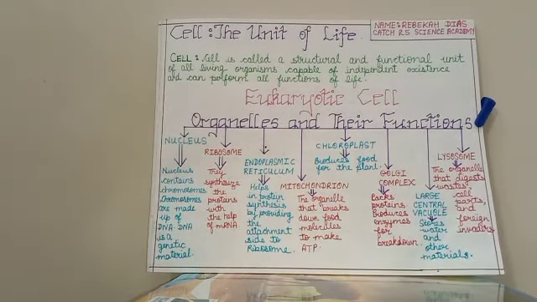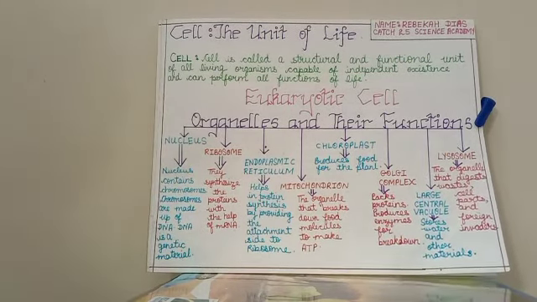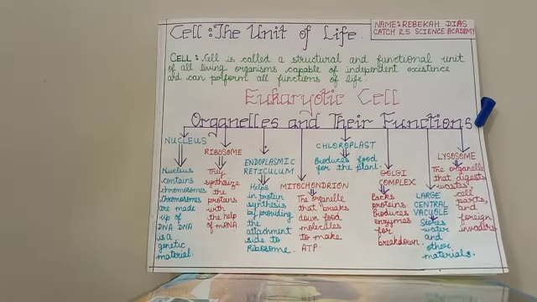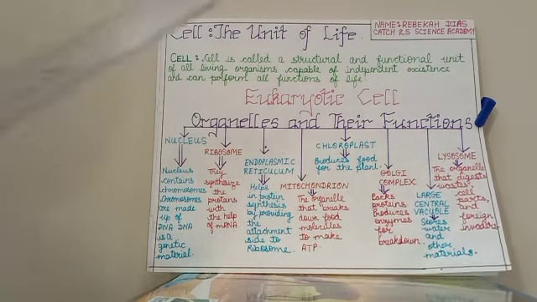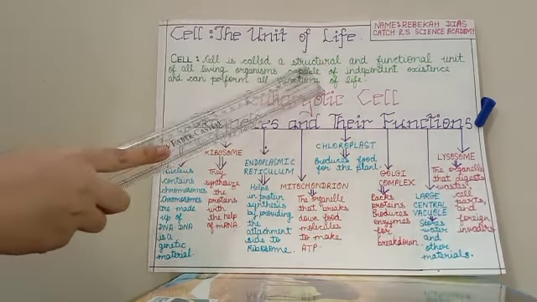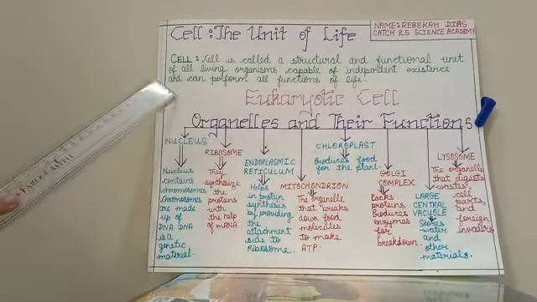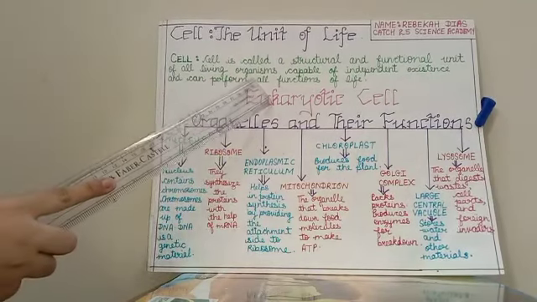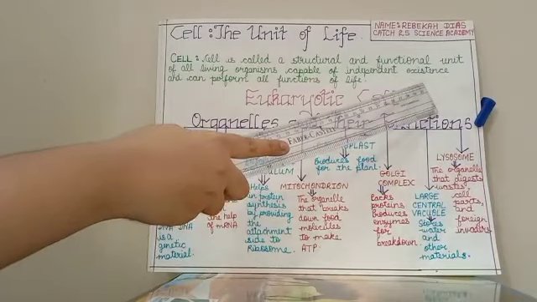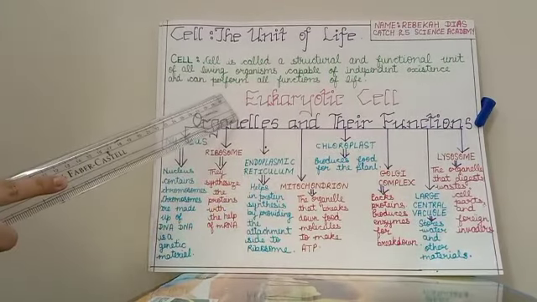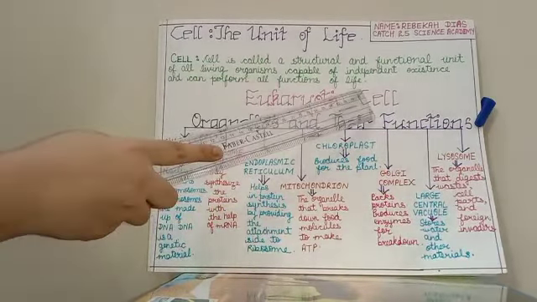So, by hearing the topic, we get a question: what do you mean by a cell? Cell is called a structural and functional unit of all living organisms, capable of independent existence and can perform all functions of life.